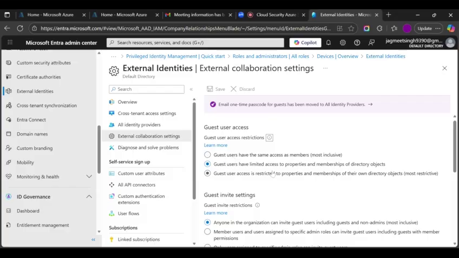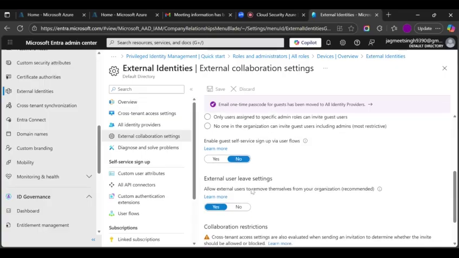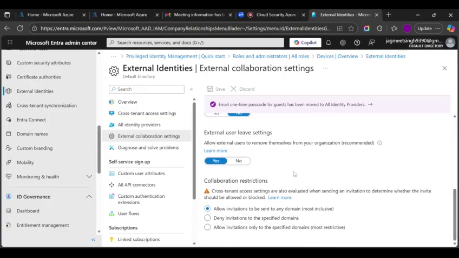Or guest users have limited access to properties and memberships of directory objects. That's the second option. Then you have guest invite settings: who in the organization can invite guest users, including guests and non-admins? See, you can see that. So all these settings you can make changes to.